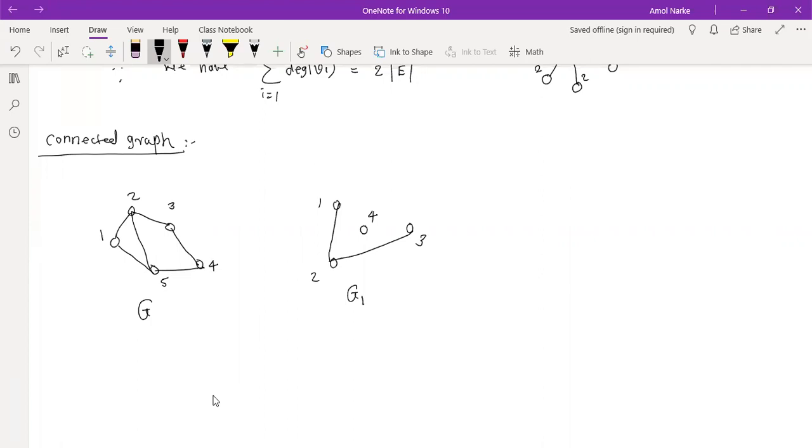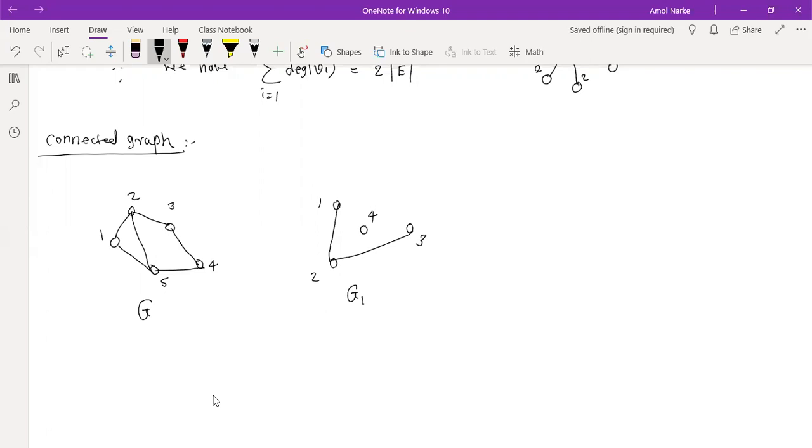Okay. So now see, if I want to go from 1 to 2, we have directly one edge. If I want to go from 1 to 3, we have lots of paths. You can go 1, 2, 3, or you can go 1, 5, 4, 3, or 1, 5, 2, 3. These are the different paths. So you can reach 3. From 1 to 4 we have lots of paths. 1 to 5 we have a path. So from any vertex to any other, you can take from 2 to 5 or 2 to 3. So if we have a path from any vertex to any other vertex, then we call this connected.